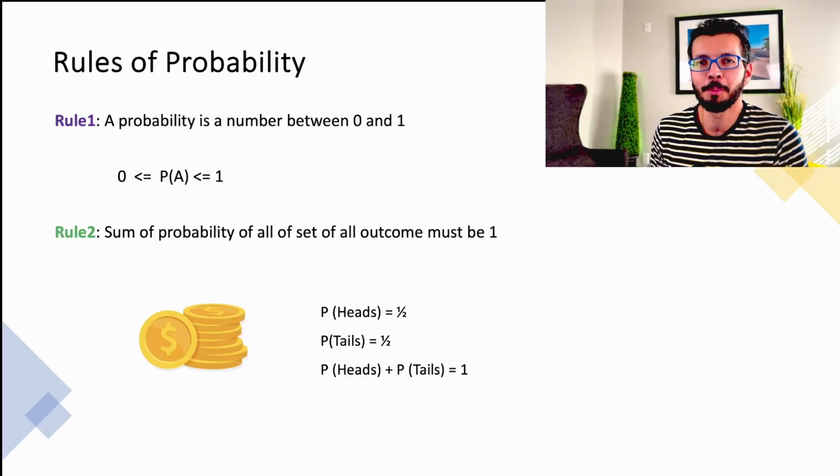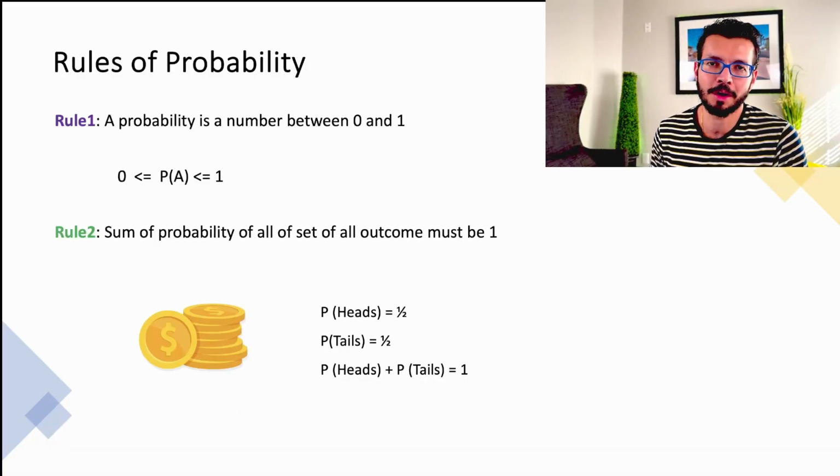So in today's video, we'll take a look at basic rules of probability. Rule number 1, probability is a number between 0 to 1. Now, this is fairly self-explanatory. So if an event is very likely to happen, then the probability will be very close to 1. And if the event is not likely to happen, then probability will be close to 0.